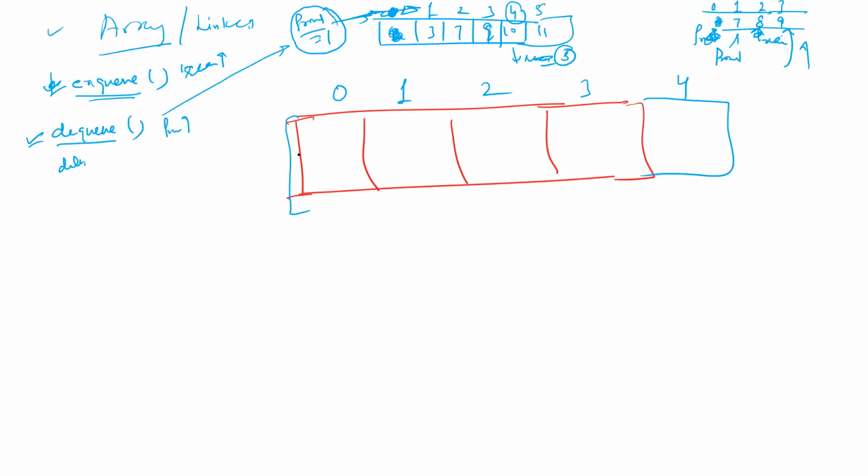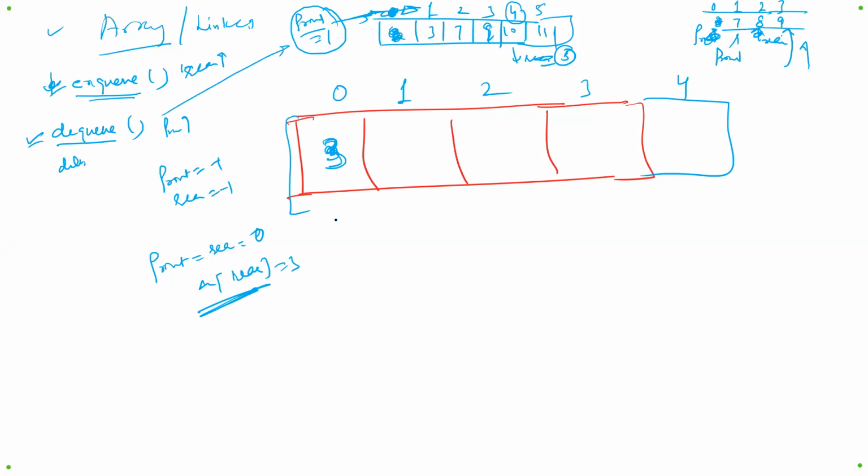Now taking the array representation, let us suppose I enqueued the value, say 3. Initially front and rear both are equal to -1 because nothing is there in the queue. Once the first element is entered, front and rear both are updated to 0, and A of rear, because the element is always entered at the rear side, is equal to 3. You entered the value 3 here.